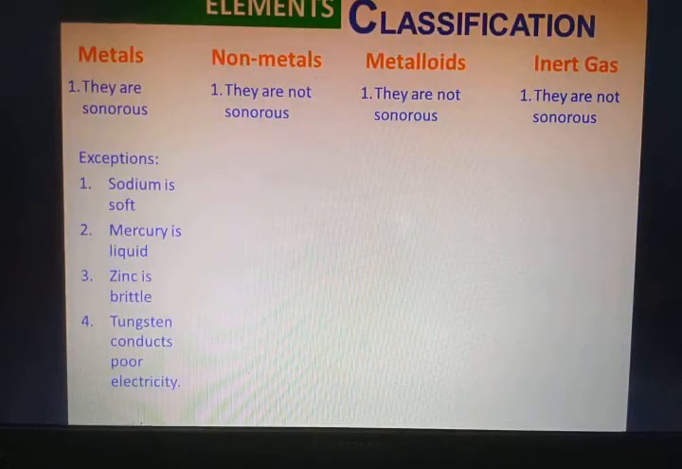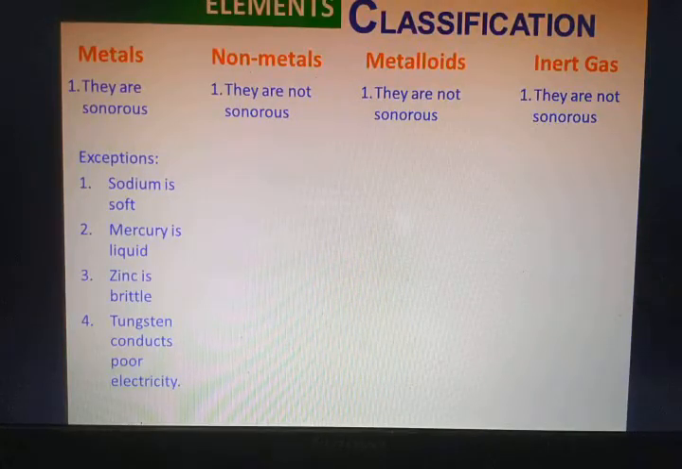Now, there are certain exceptions to these situations. What's the exception? Sodium is a soft metal. We are aware that metals are mostly hard in nature. They are very tough solids. But sodium is an exception to this metal list. Sodium is a soft metal, and hence for this reason sodium can be cut by a knife.